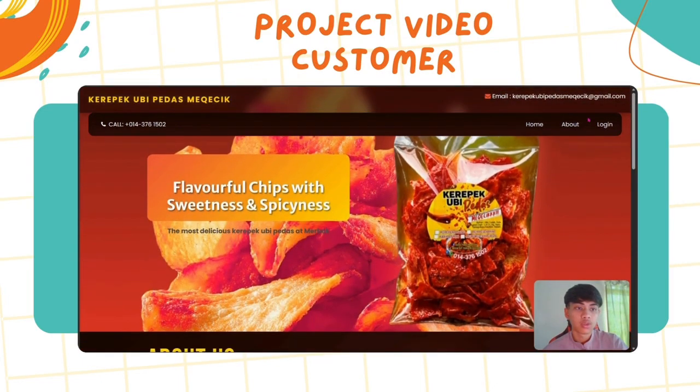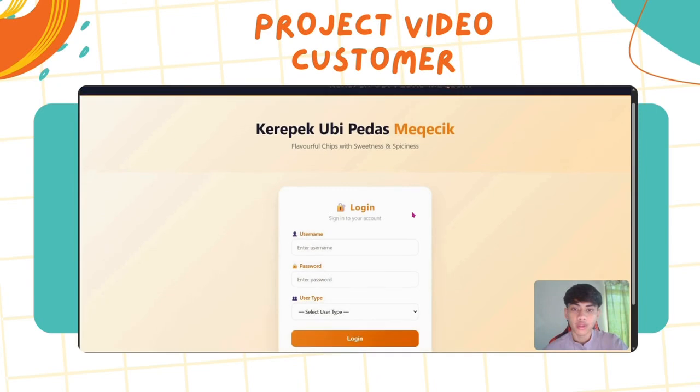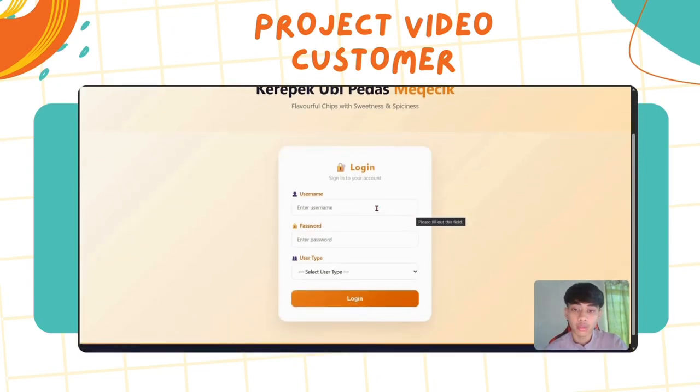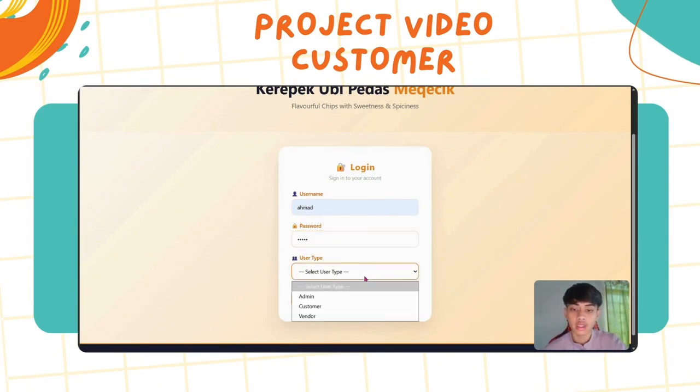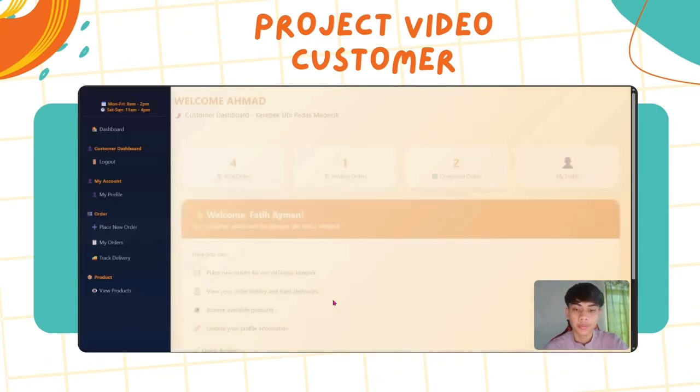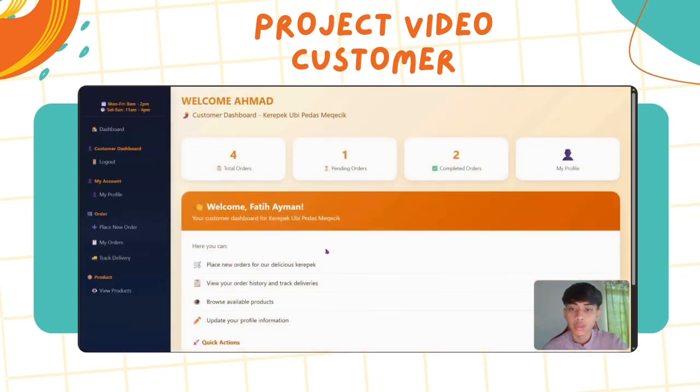Okay, now let's continue to the customer login part. Here the customer needs to fill in all the requirements by entering their username, password, and also they need to select their user type, which is now we are going to take a look at customer. After the customer clicks the login button, they will be directed to the customer dashboard.